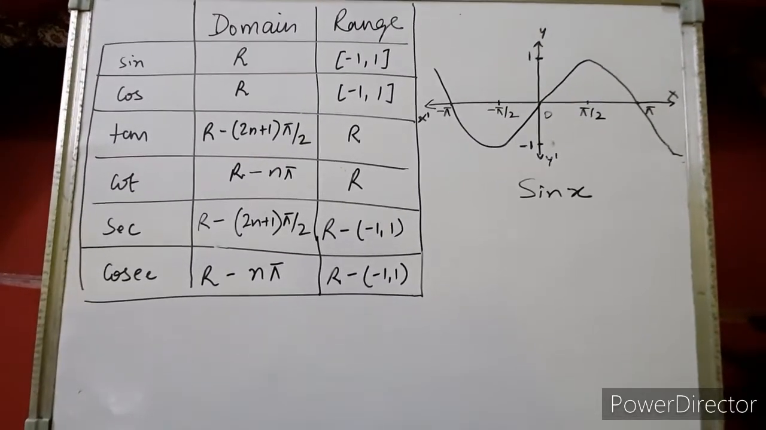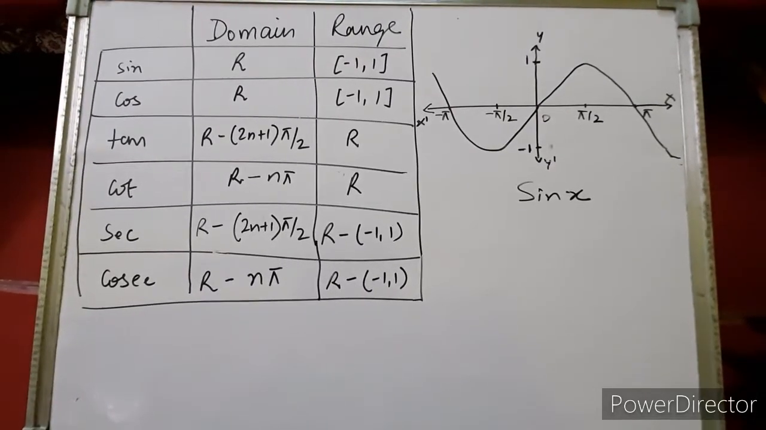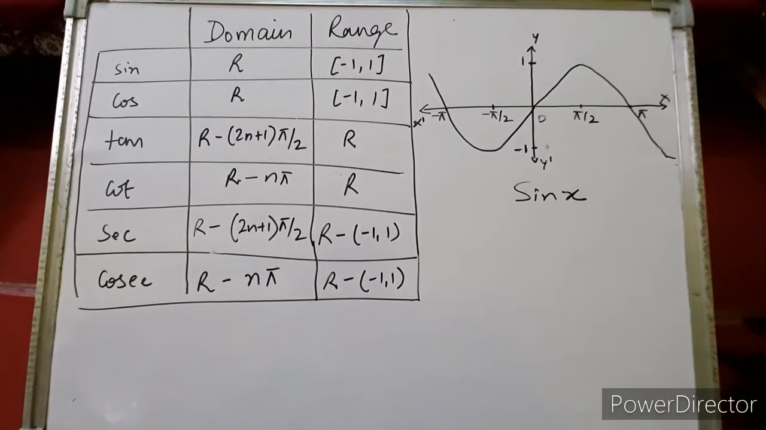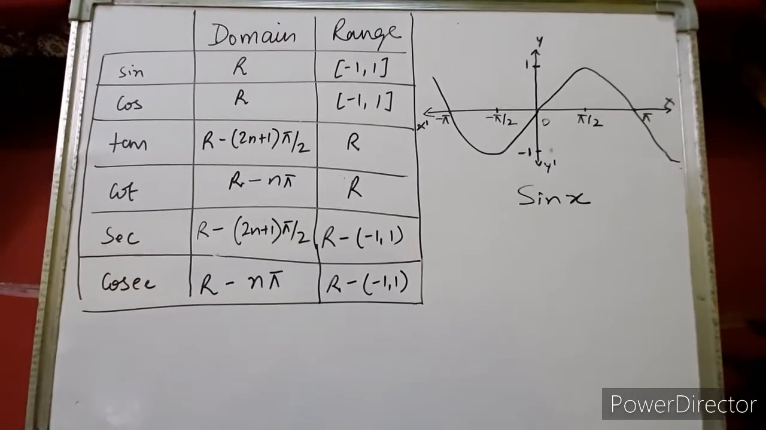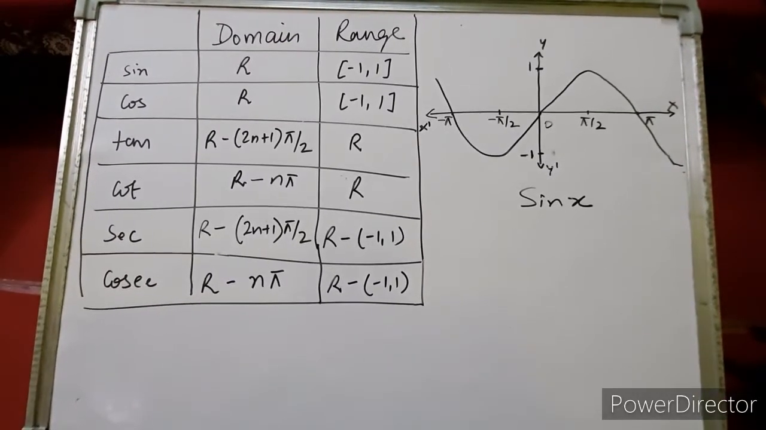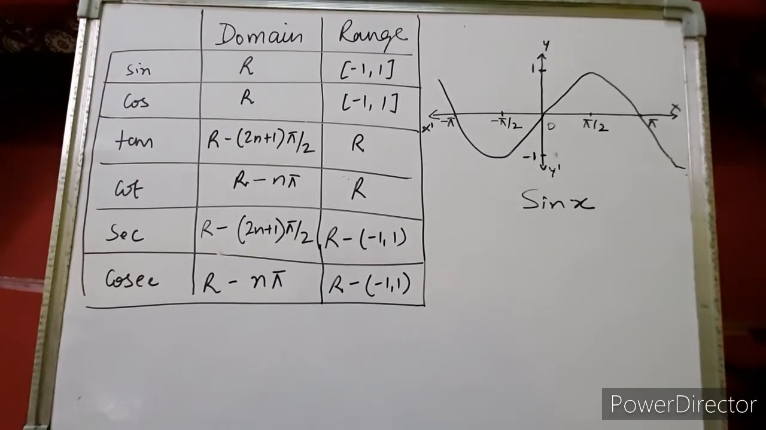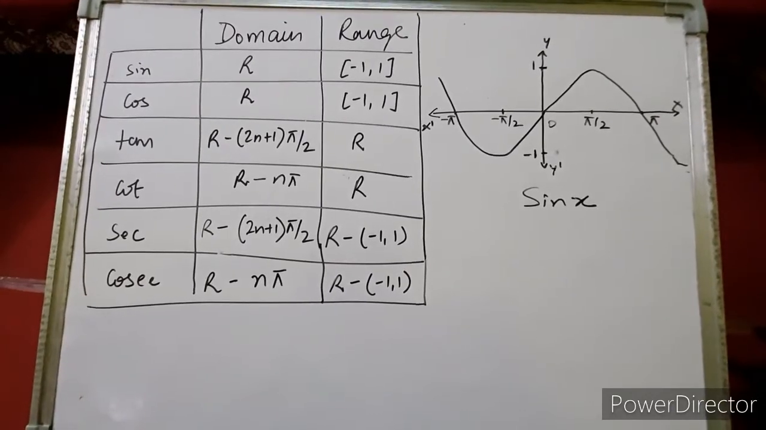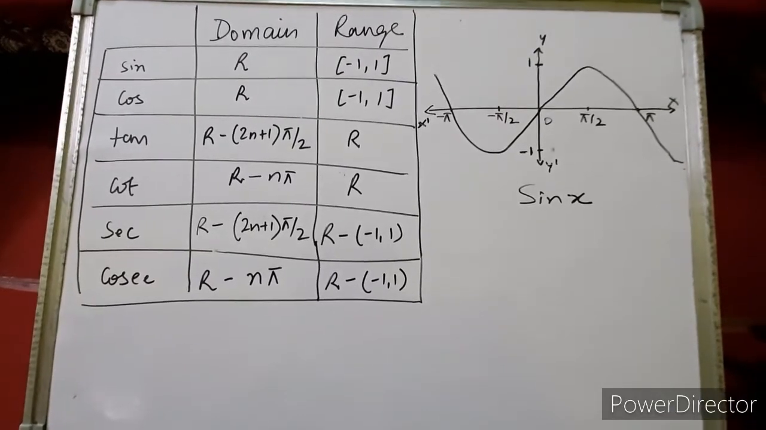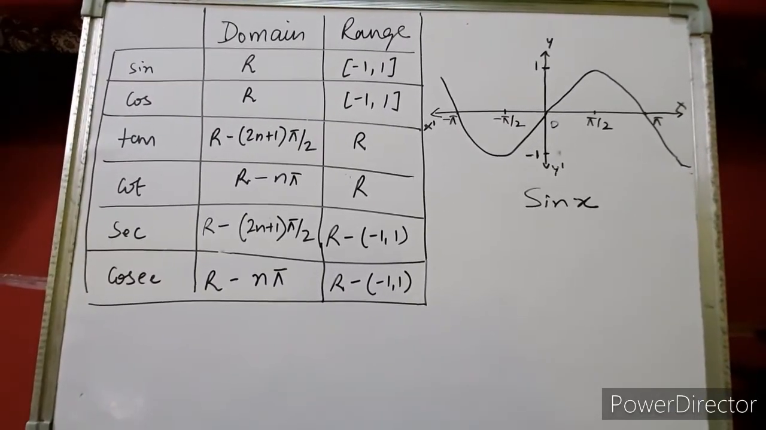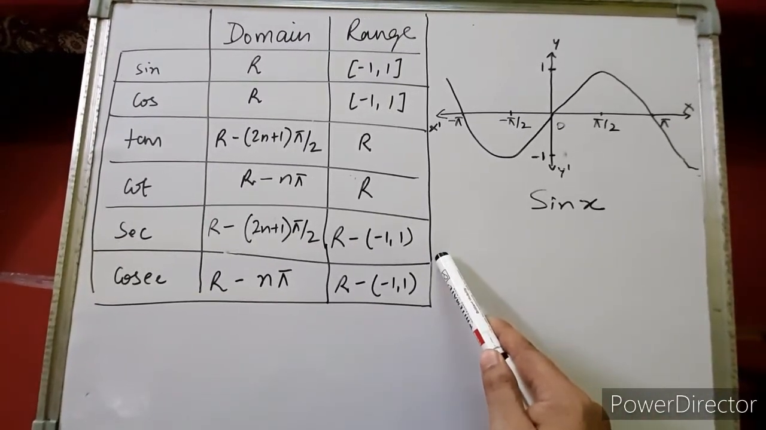Let's talk about sec x. Sec x can be written as 1 upon cos x. And cos x has 0 value at 90 degrees. That means at odd multiples of 90 degrees, the value of cos x is 0. So when you take out the value of sec x, it will become 1 upon 0. So it will be not defined, right? When the value is not defined, we cannot take its image. So sec x has a domain, an input value, of all real numbers except odd multiples of pi by 2. And the range will be all real numbers except the values between minus 1 and 1.